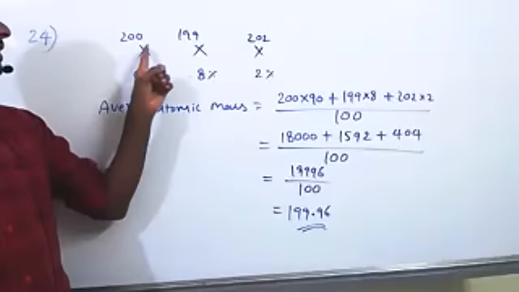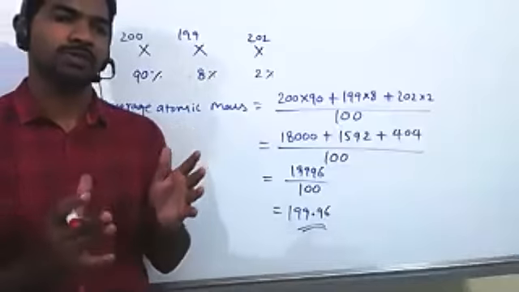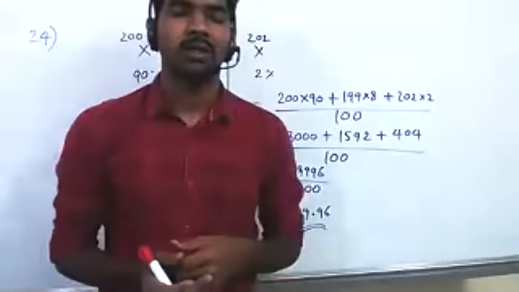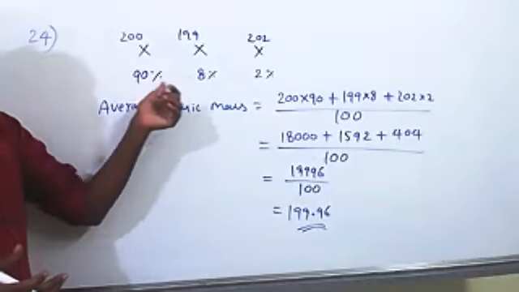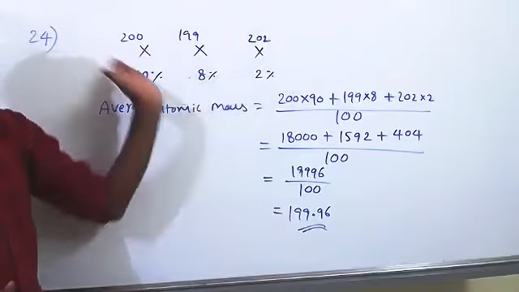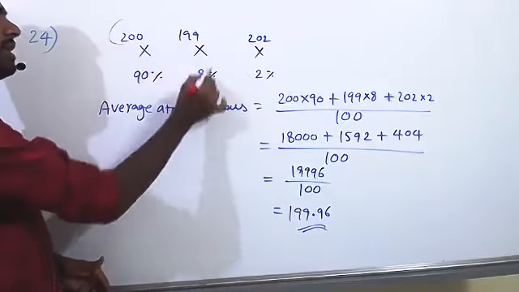The naturally occurring element percentage is 90%. If you collect some amount of substance, whatever the element, suppose I'm taking oxygen gas, there this kind of isotope is 90%. So this kind of mass-containing isotope is a very small percentage. We have to take an average. Average means we should not take only mass as average. We have to include their abundances also.